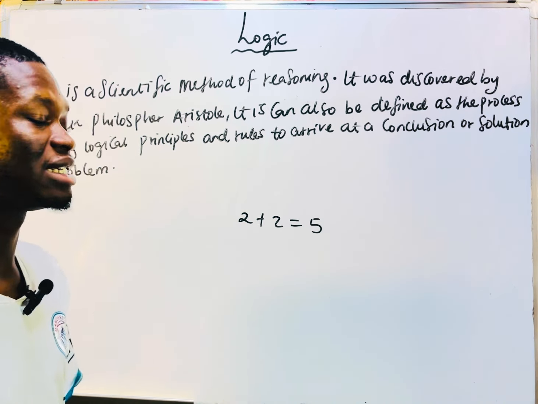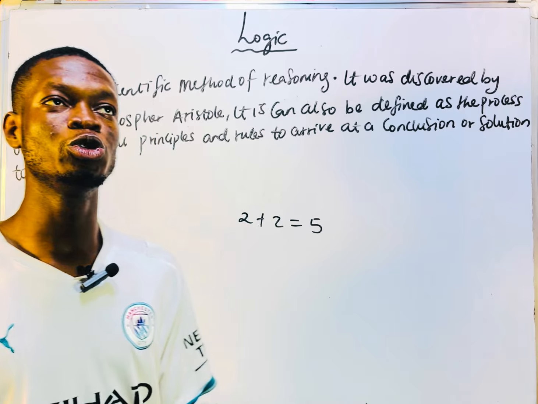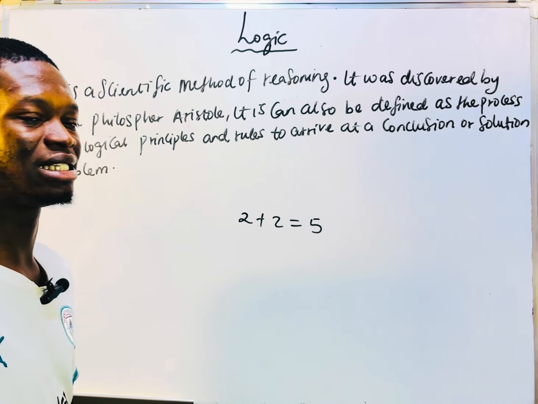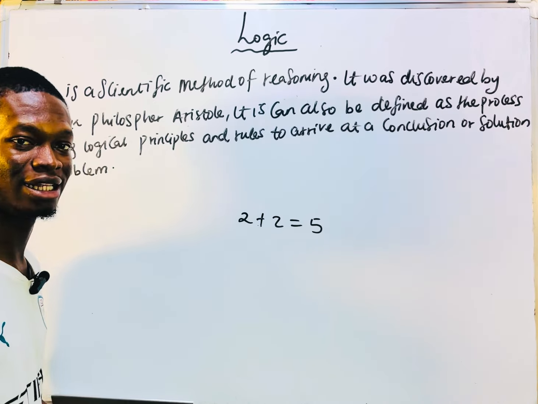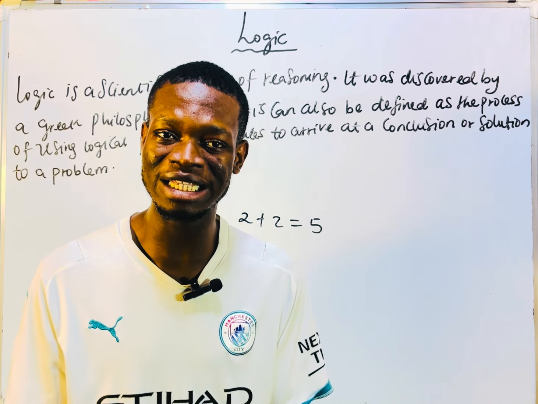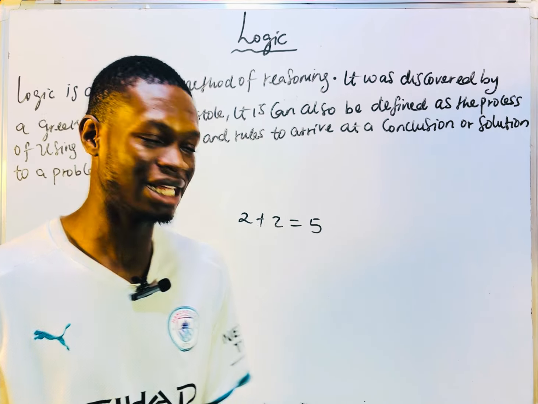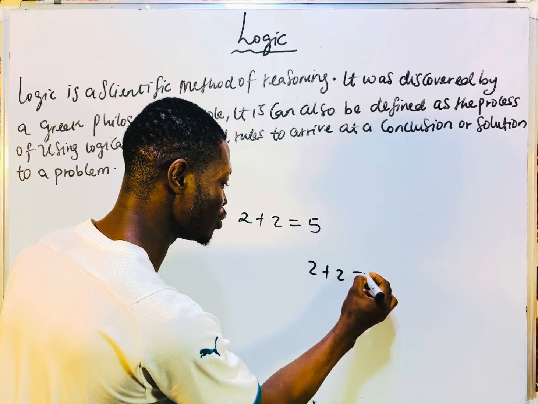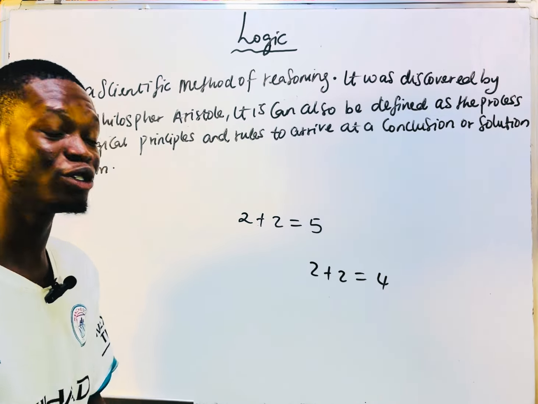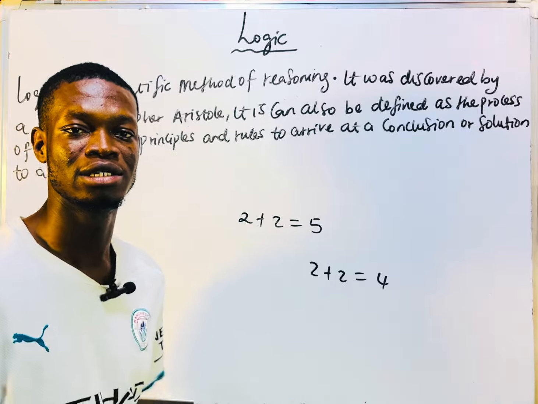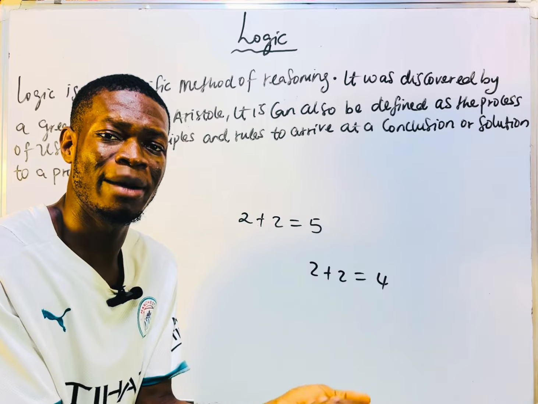But if that person tries to use some logical symbols and structures, analysis, and prove to you that actually 2 plus 2 is equal to 5, we start considering that maybe 2 plus 2 is no longer 4, because normally 2 plus 2 is 4. What made us believe that 2 plus 2 is 4 is through logical reasoning, through some structural patterns.